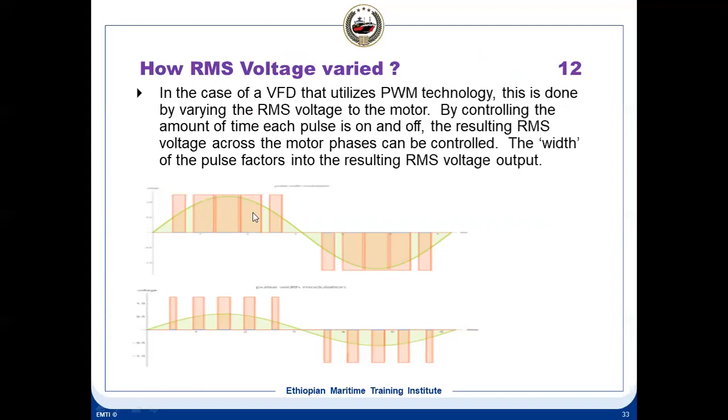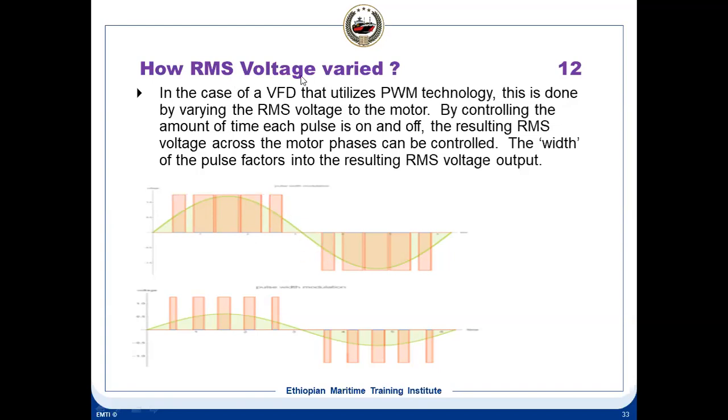Here you can see the voltage is less, here it is a little more, and here the peak voltage is maximum, so the pulse width is also more here. So by varying the pulse width, we vary the RMS voltage.